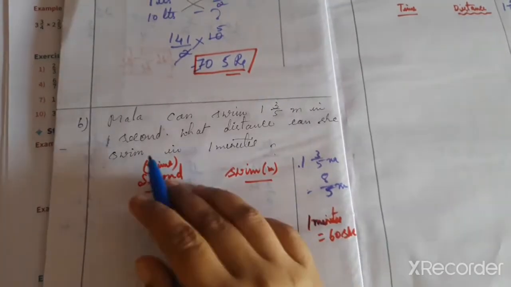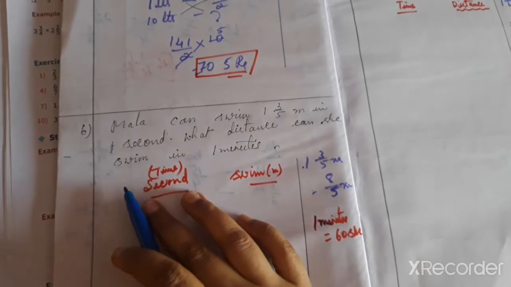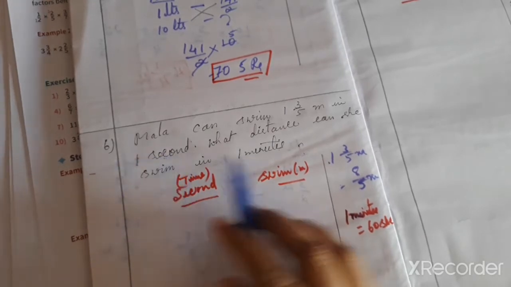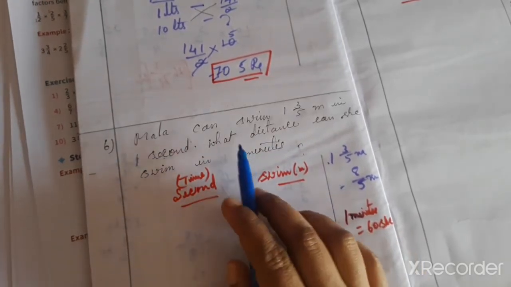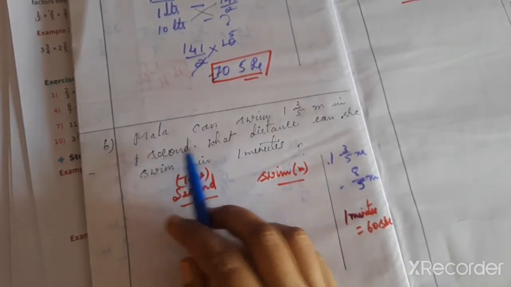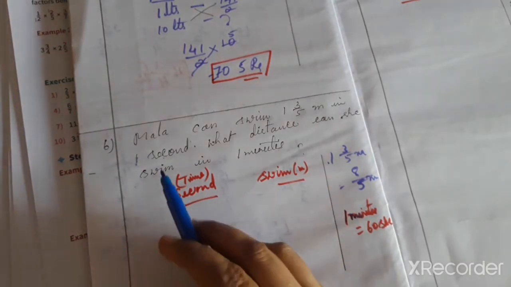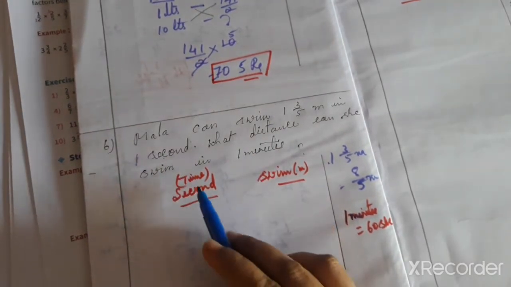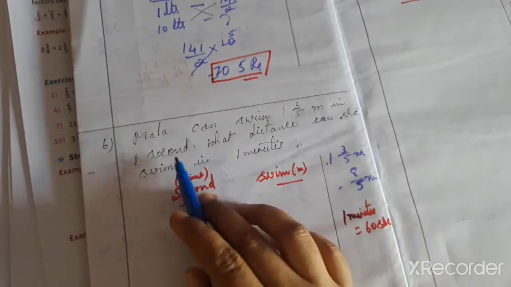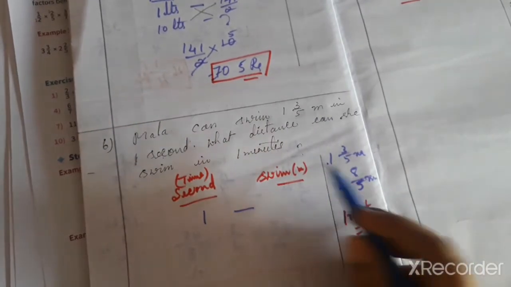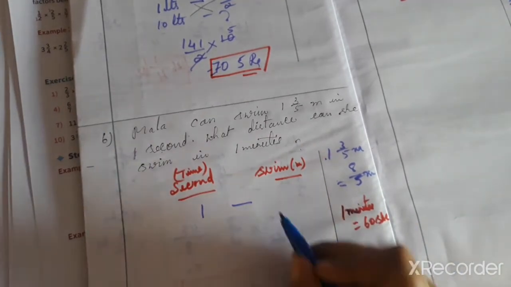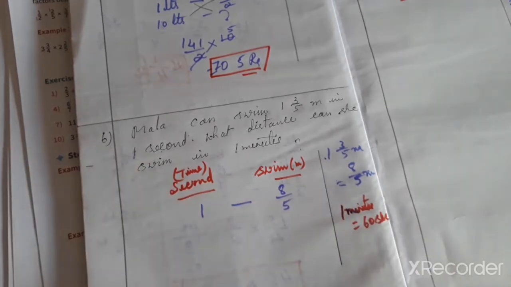Now sixth question: Mala can swim 1 3/5 meter in 1 second. What distance can she swim in 1 minute? The unit is given in seconds here, and here it is 1 minute. So we have to convert either one unit into second or minute. Converting 1 second into minute is difficult, it comes in fraction form. So better to convert minute into second. So in 1 second she can swim 1 3/5 meter, which means 8/5 meter.